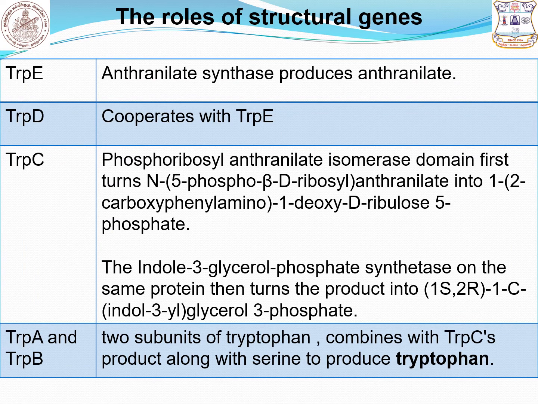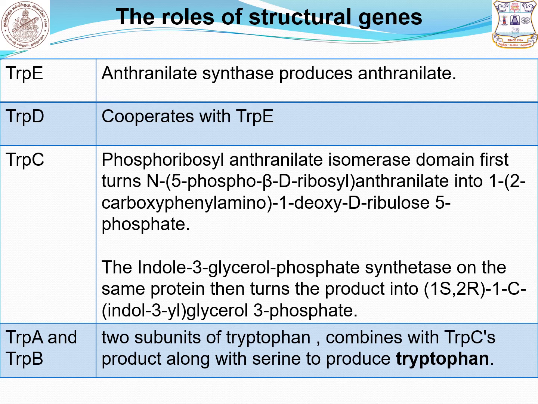The roles of structural genes. Tryptophan E gene produces one of the enzymes, anthranilate synthetase enzyme. This anthranilate synthetase enzyme converts the precursor chorismic acid into anthranilate compound. The anthranilate compound is produced by the cooperation of two enzymes, anthranilate synthetase 1 and anthranilate synthetase 2. Tryptophan C gene produces two enzymes: phosphoribosyl anthranilate isomerase enzyme, and one more is indole 3-glycerol phosphate synthetase enzyme.